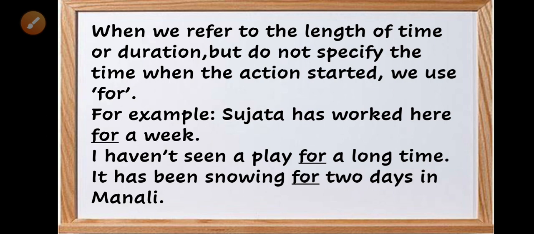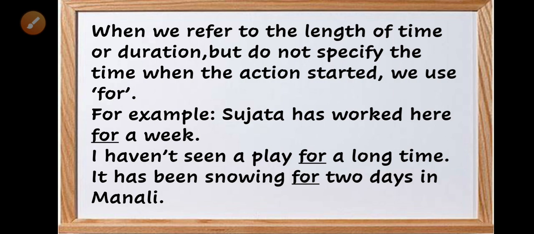When we refer to the length of time or duration but do not specify the time when the action started, we use for. For example, Sujata has worked here for a week. I haven't seen a play for a long time. It has been snowing for 2 days in Manali.